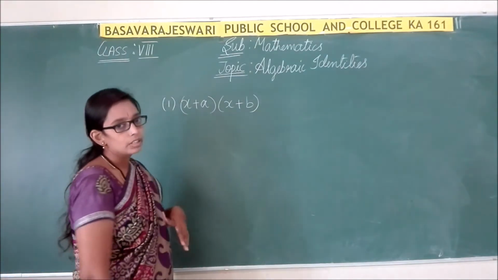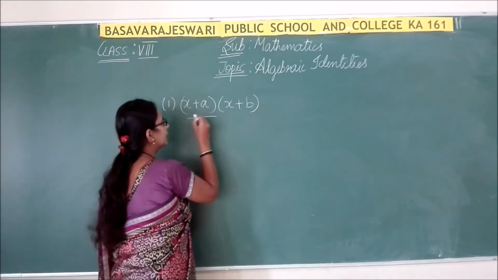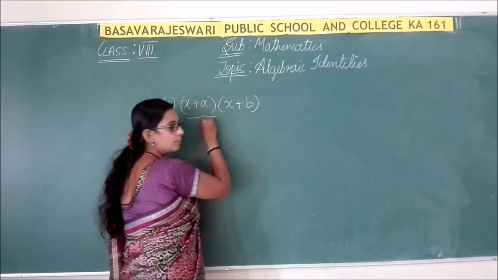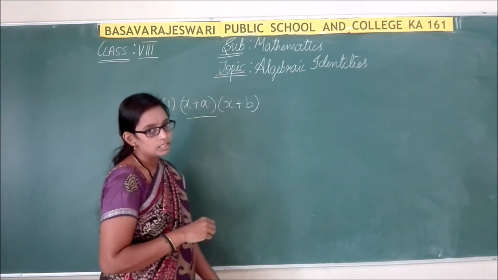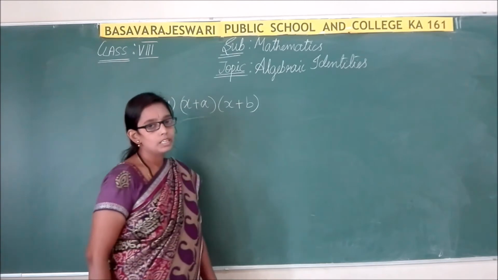So let us follow the same procedure here. Here x plus a is a binomial term with two terms, and x plus b is also a binomial term. So this is multiplication of binomial with binomial.